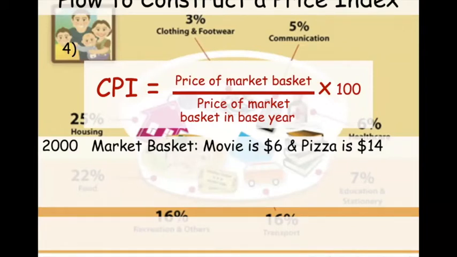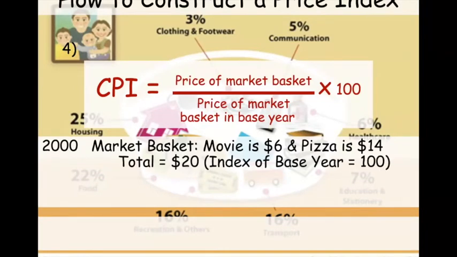So let's say in 2000, the market basket for movies and pizza, movies is $6, pizza is $14, okay? We would just add those together. That means my base year is 100. Remember, that goes back to the notes. We always set the base year to 100.